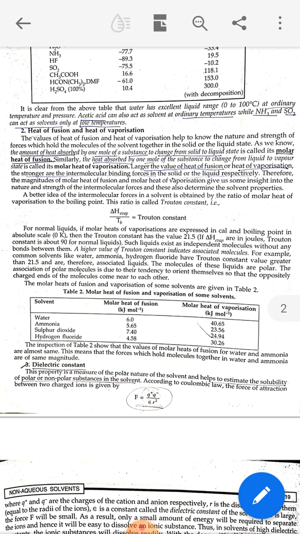A higher value of Trouton constant indicates associated molecules. For example, water, ammonia, hydrogen fluoride have Trouton constant values greater than 21.5, and therefore they are associated liquids. The molecules of these liquids are polar, and the association of polar molecules is due to the tendency to orient themselves so that oppositely charged ends of the molecules come near to each other.